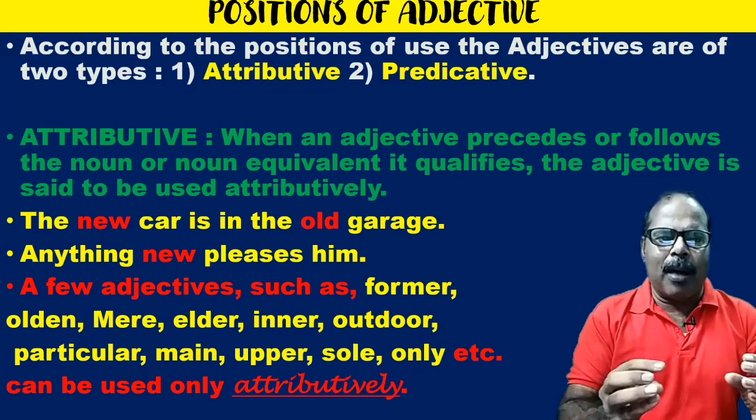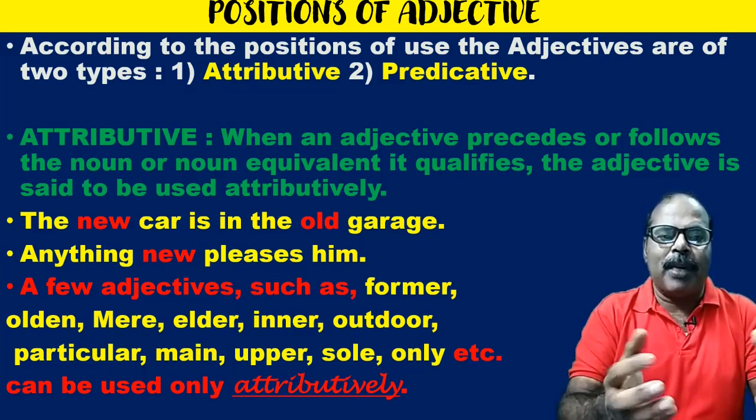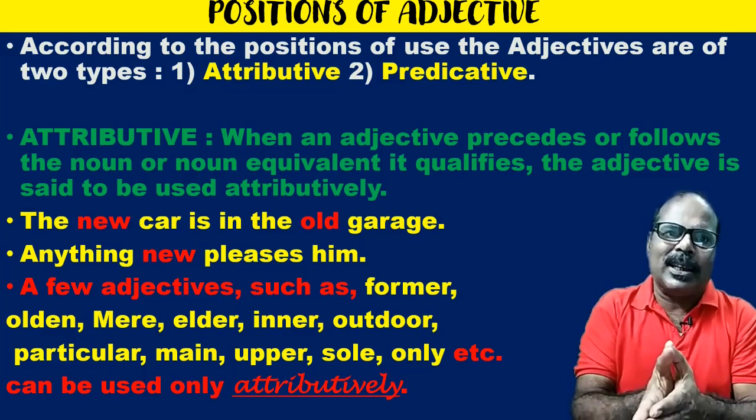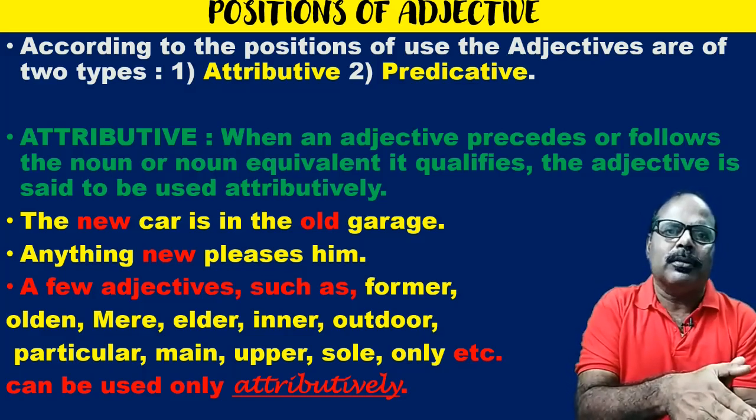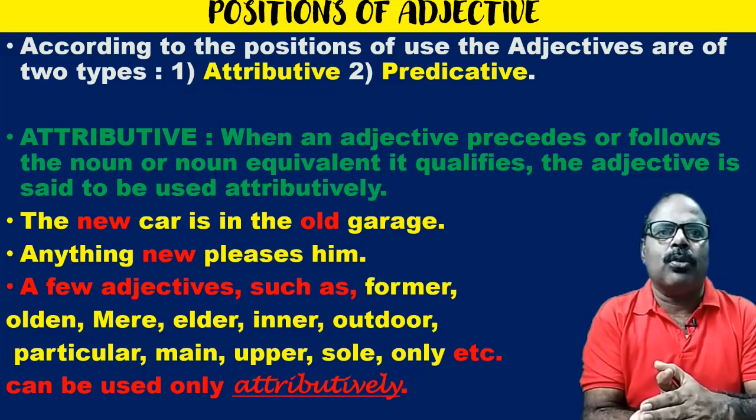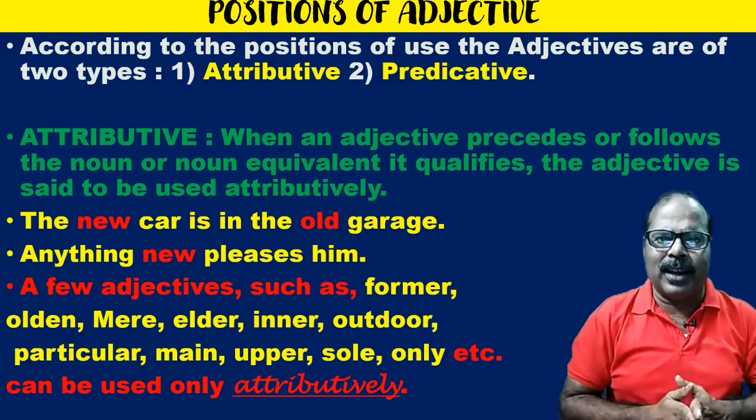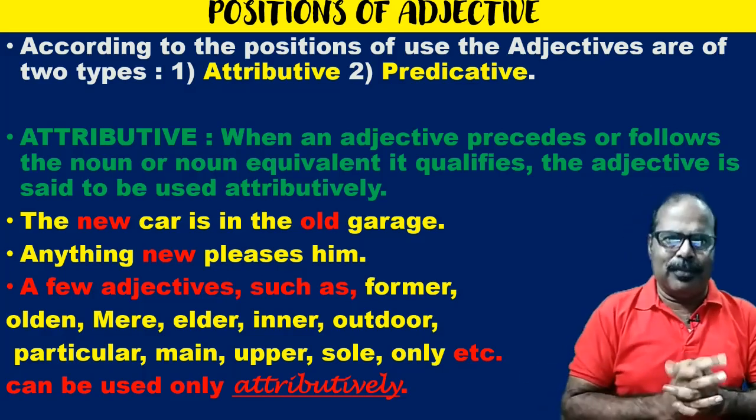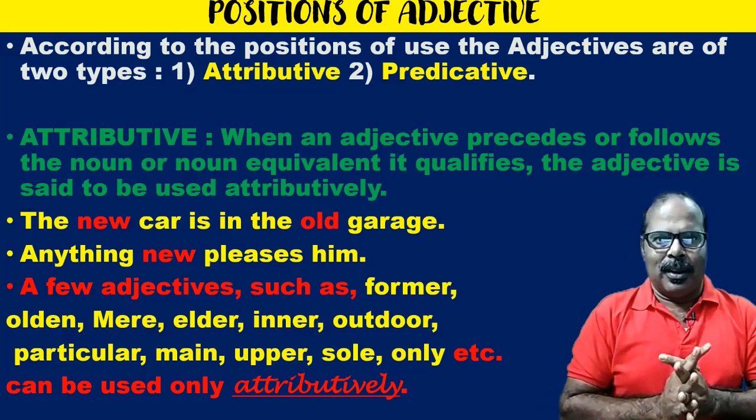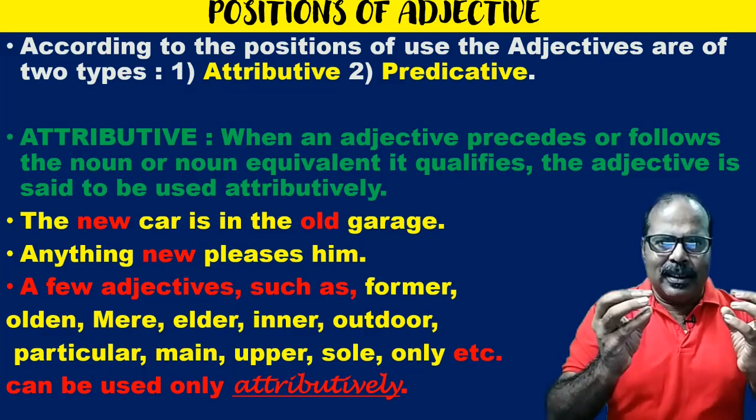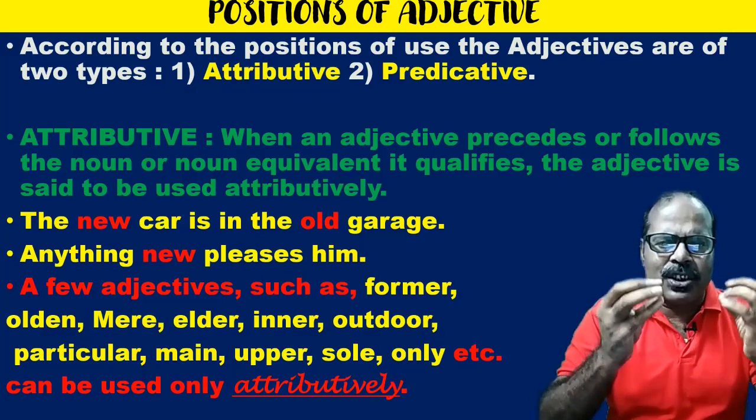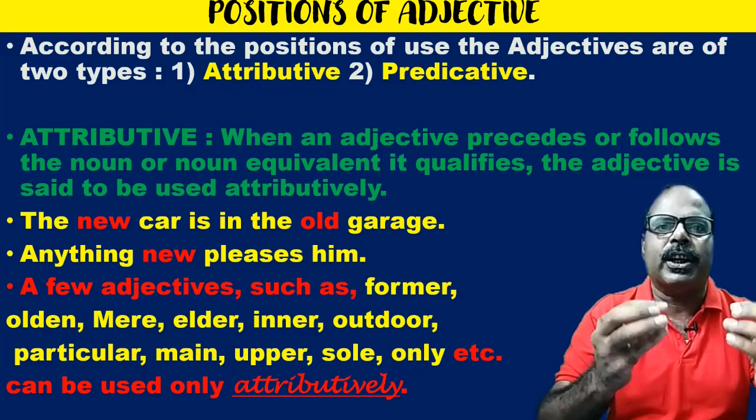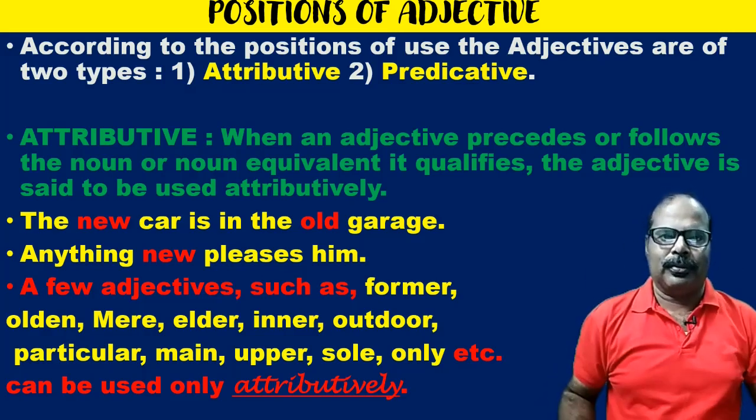So let us sum up. What is an attributive adjective? An attributive adjective is used either just before the noun or just after the noun which is qualified. It is not used after the verb. Again, we can say that the attributive adjective is used very, very close to the noun.